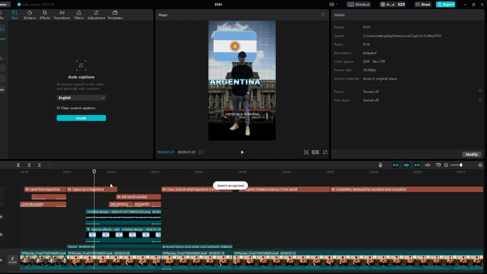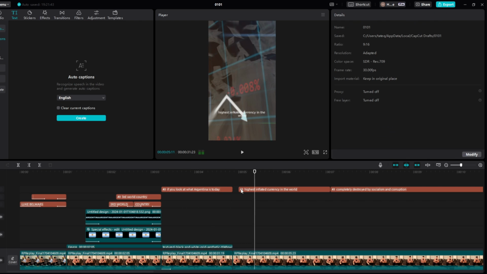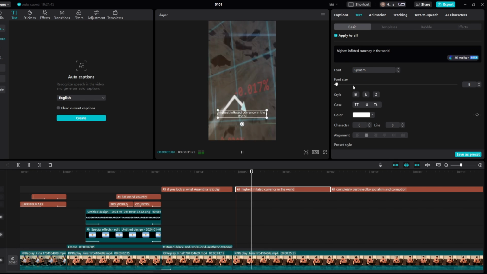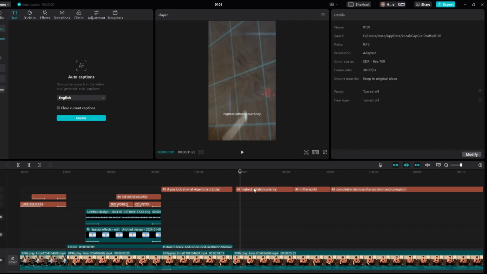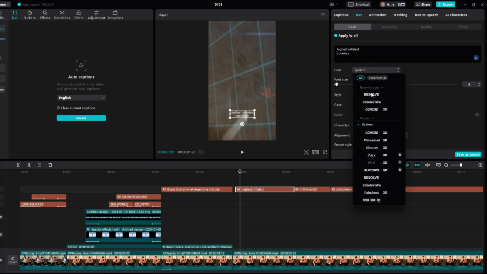Okay, perfect. So now what we're gonna do is we're just gonna delete these two right here. If you look at what Argentina is today, highest. Add this one before. Highest. Perfect. Highest inflated currency in the world. So right here we're gonna get rid of this part and have in the world on this part, and then we'll get rid of in the world on this part. Perfect. And then with this currency we're gonna go back 1 space and then press enter so it comes underneath it. And now we need to sort out the text.